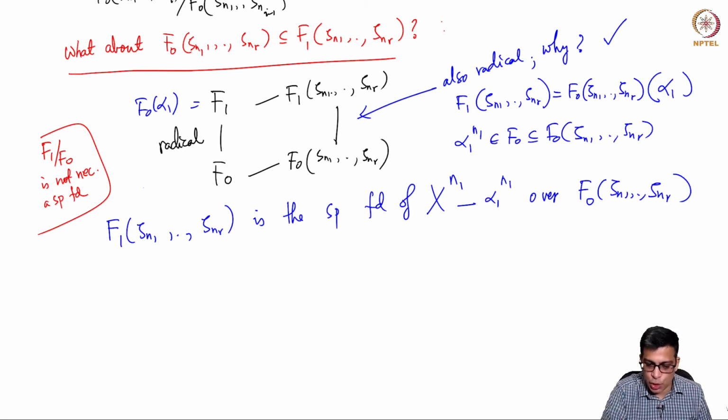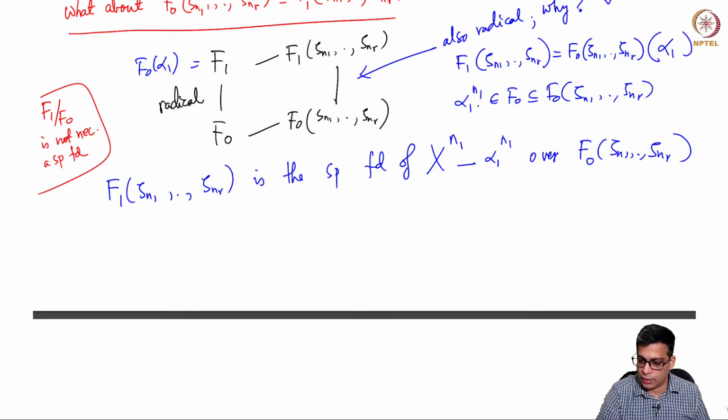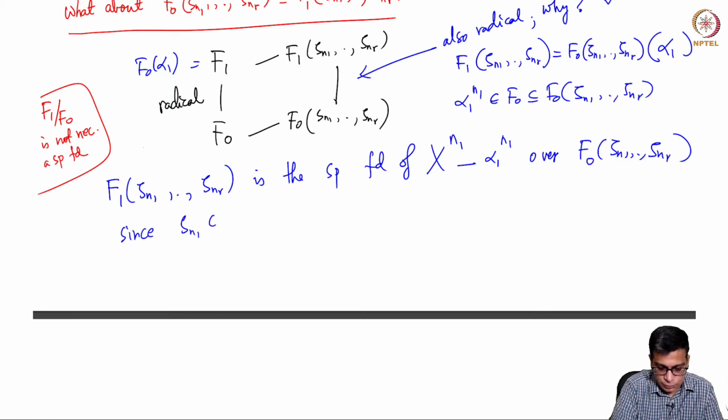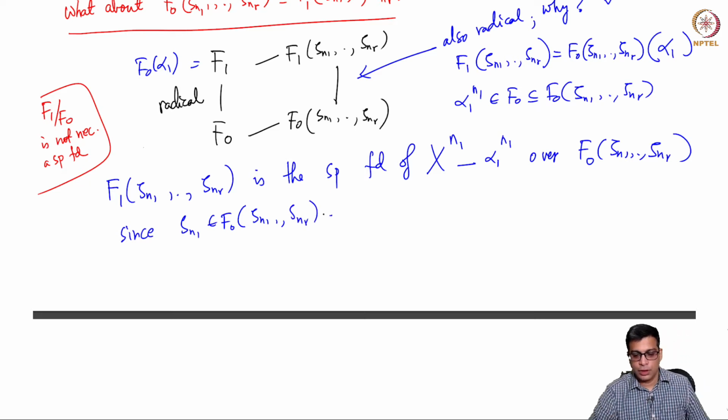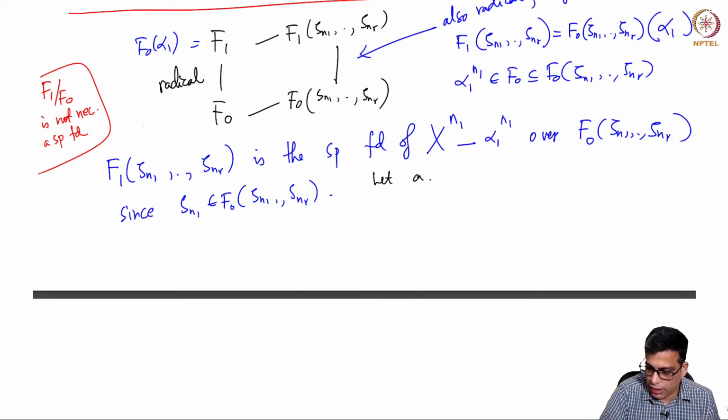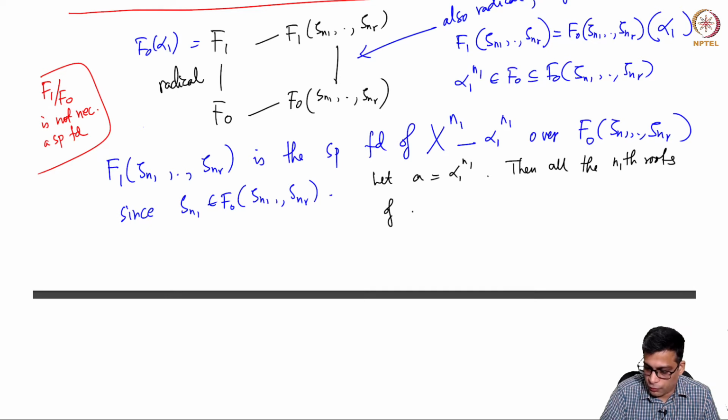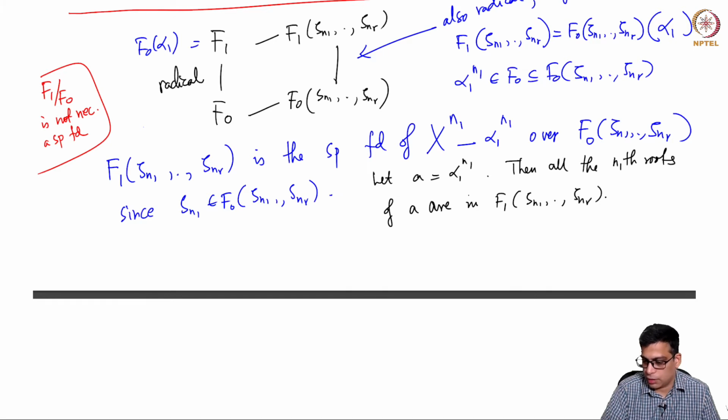But now in this new extension you have adjoined the n1th root of alpha 1 power n1, and because zeta n1 is there in the base field, let a be alpha 1 power n1, then all the n1th roots of a are in F1 adjoin zeta n1 to zeta nr.